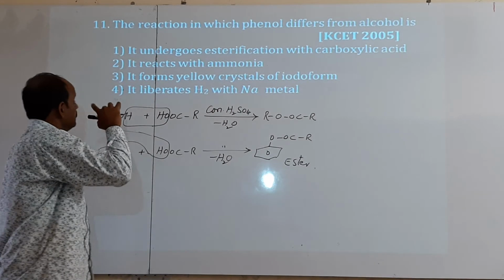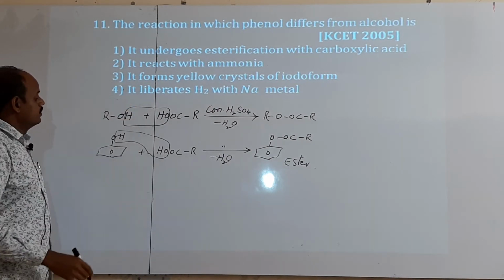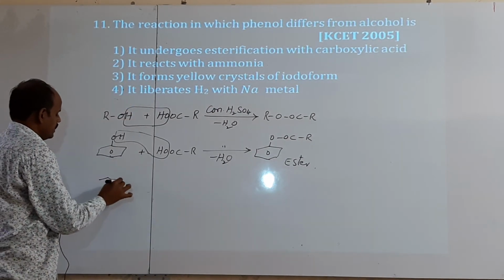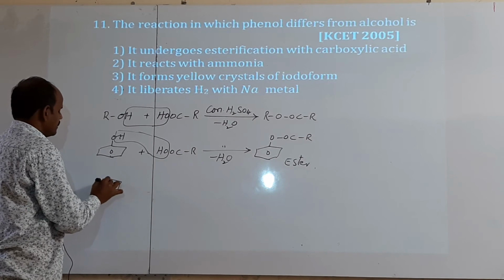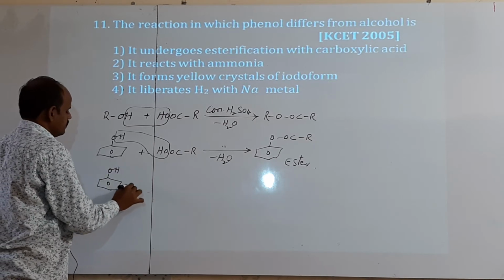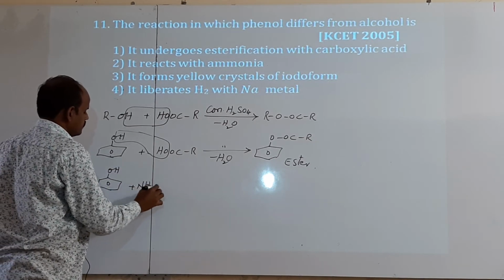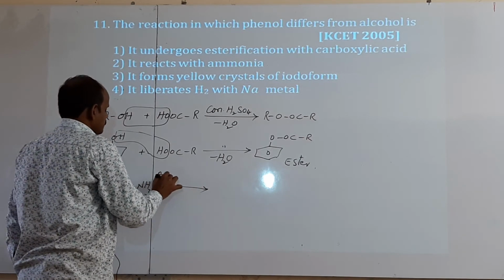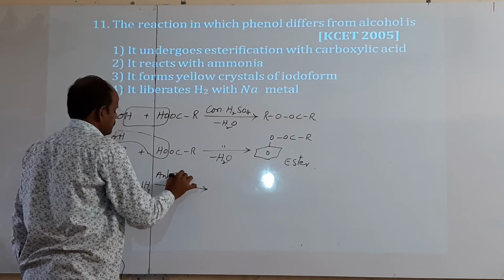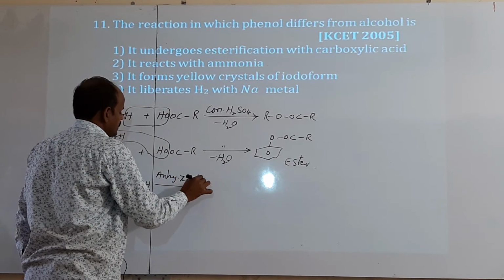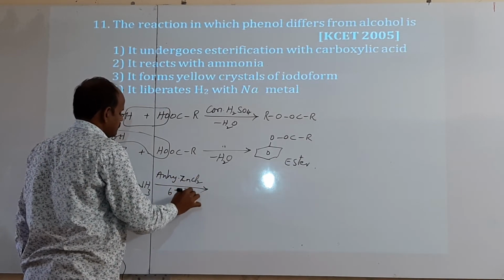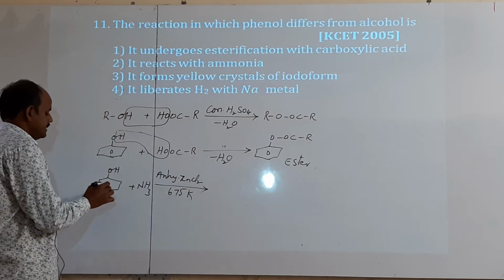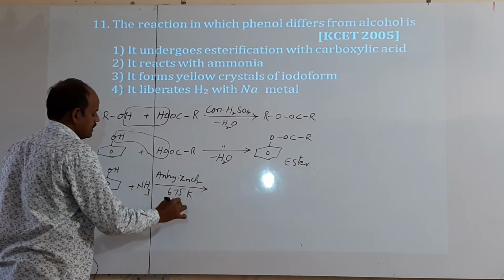Similar reaction. Next one, it reacts with ammonia. Both react with ammonia and form amides? Should use a dehydrating reagent. Here H and OH are removed as H2O.